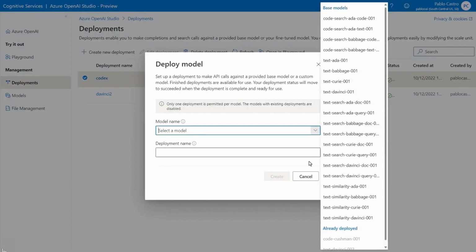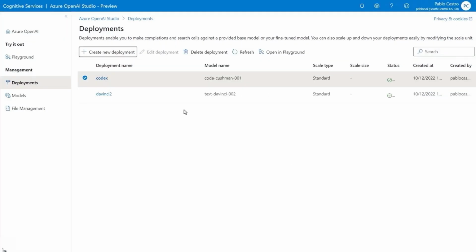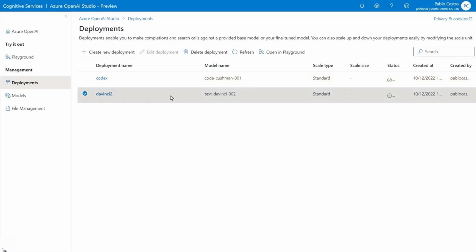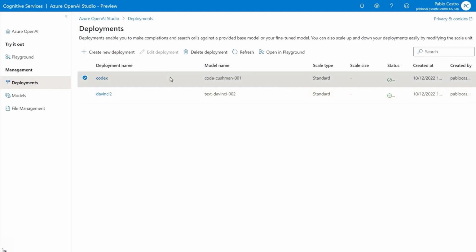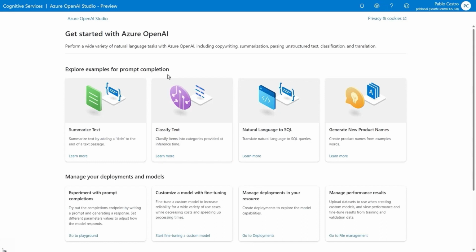In my case, I'll use an existing deployment, so we'll skip that. You can see I already have two deployments, one using DaVinci 2 for natural language generation, and another one using Codex for code generation. Going back to the home screen, you'll see the Studio offers a few examples to get started: summarized text, classified text, natural language to SQL, and generating new product names.